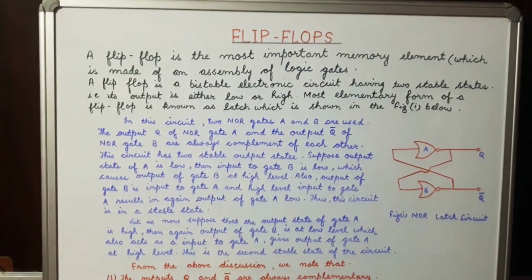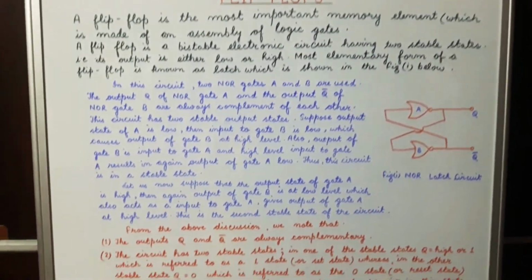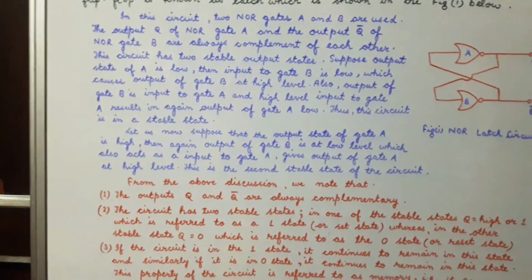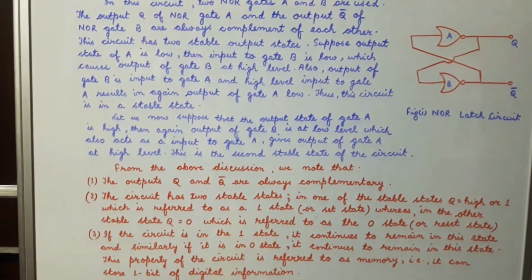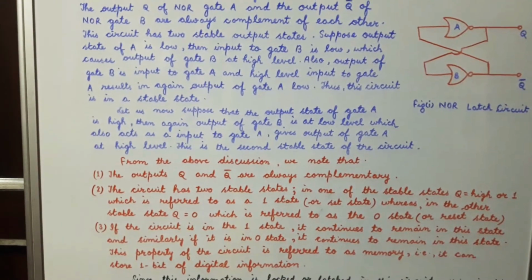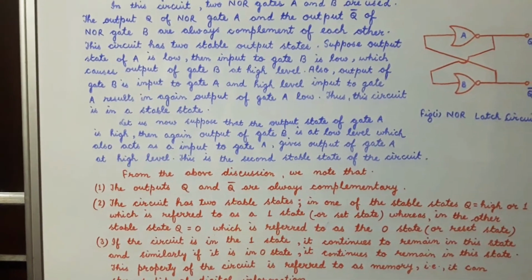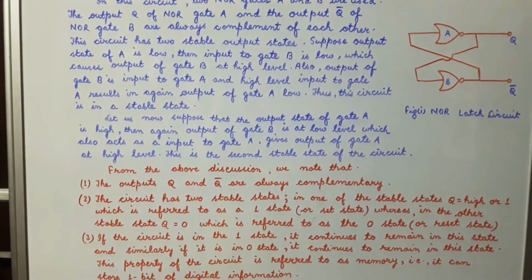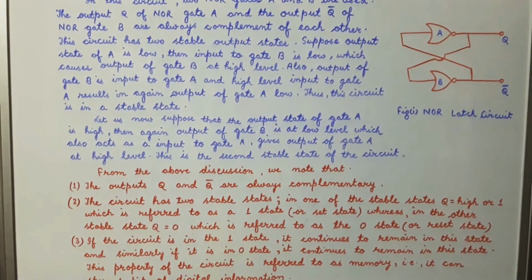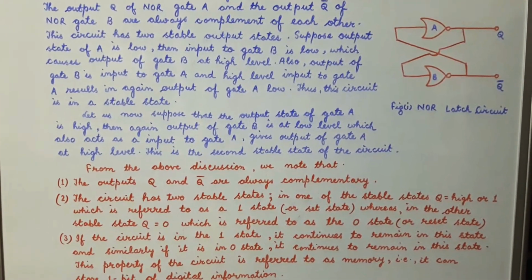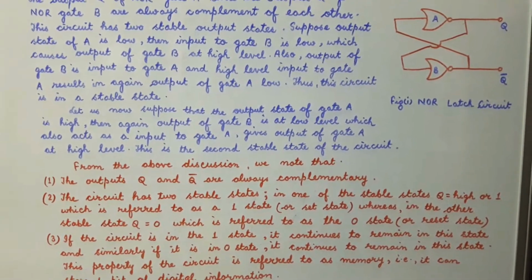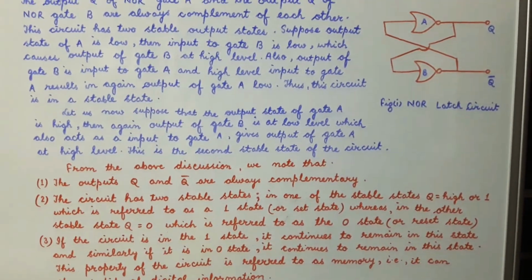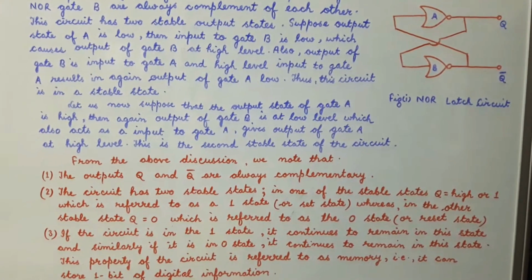So from the above discussion we note that the output Q and Q bar are always complementary to each other. This circuit has two stable states. In one of the stable states, the value of Q is high or 1.